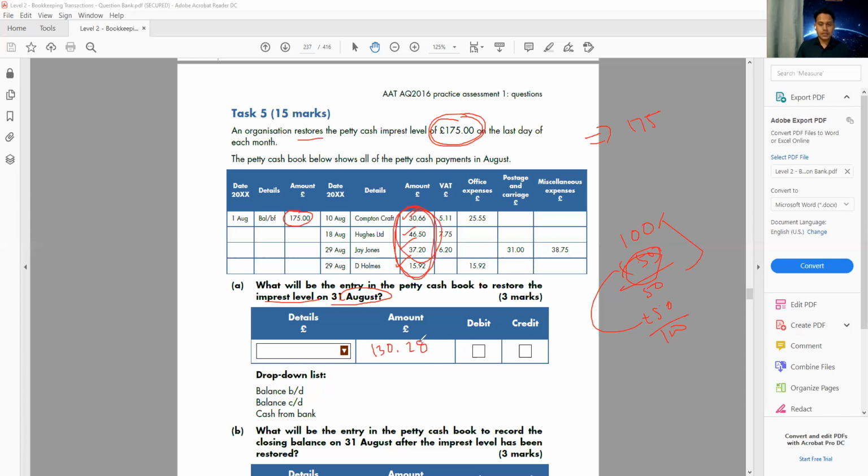And this is, of course, petty cash, which is always our asset. This is our debit. This is the money actually come from the bank, and this is the cash we have in the box. So cash is always our asset.